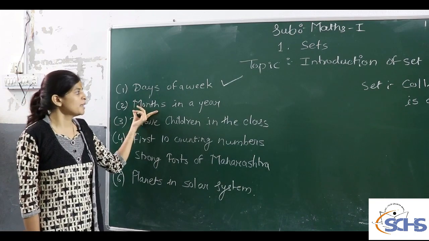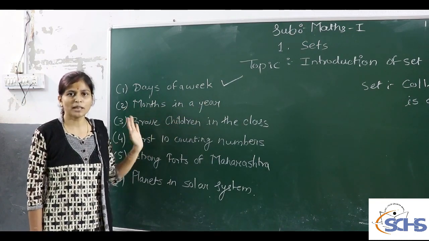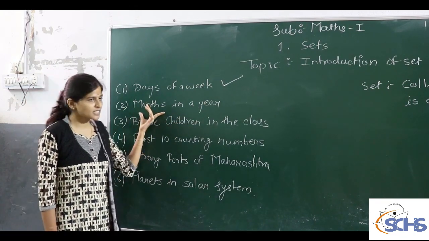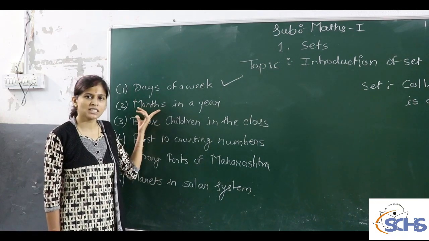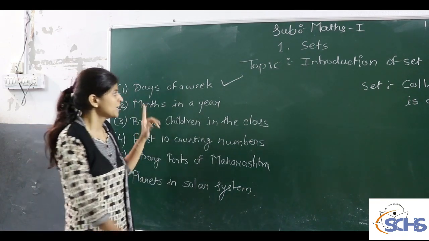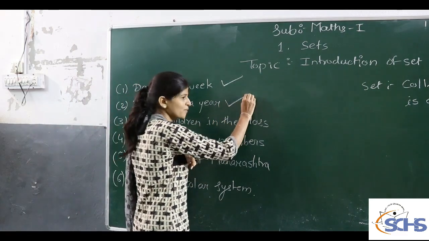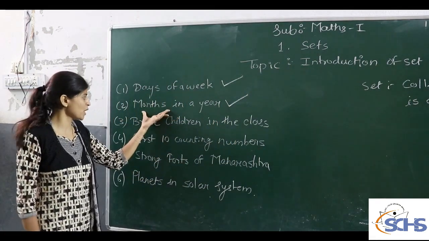Now, second example, months in a year. There are 12 months in a year and this is the same for all persons. This is not different from person to person. Months in a year is the same for all persons. Therefore, this is again a set, and this is an example of a set.